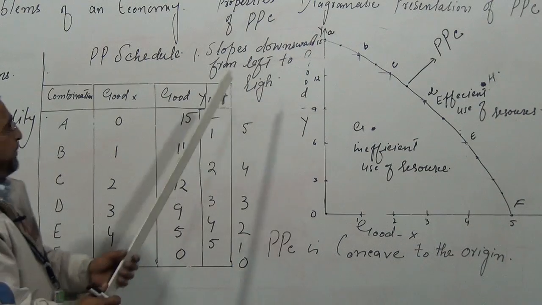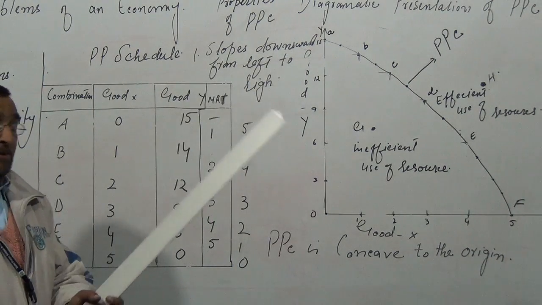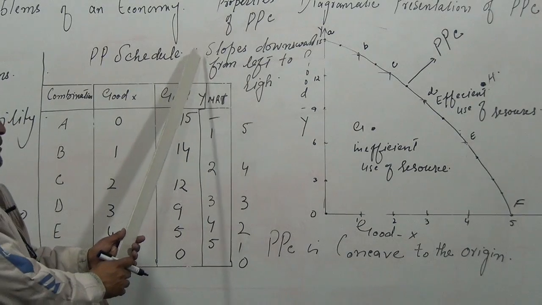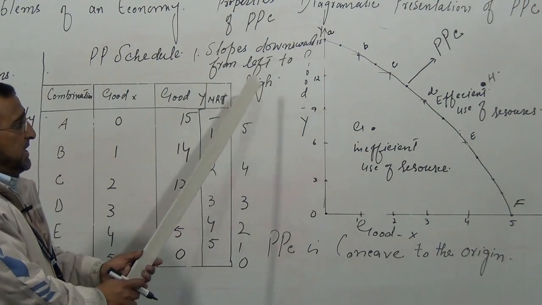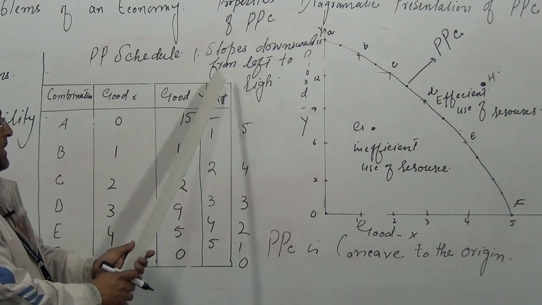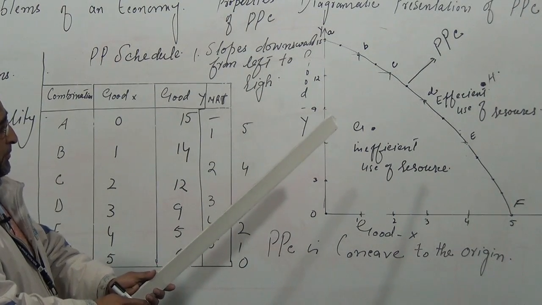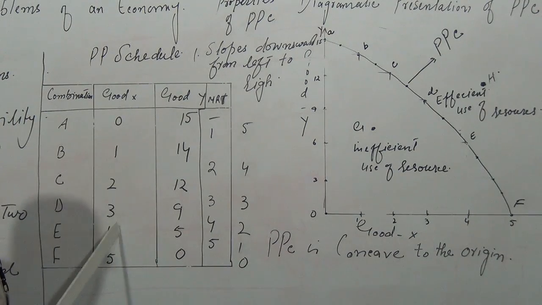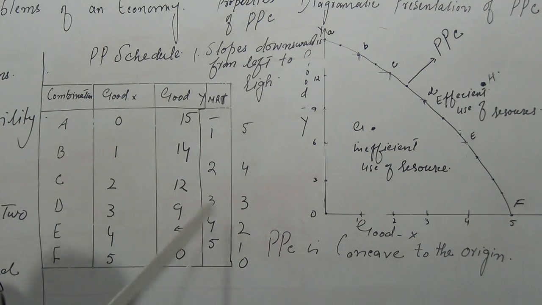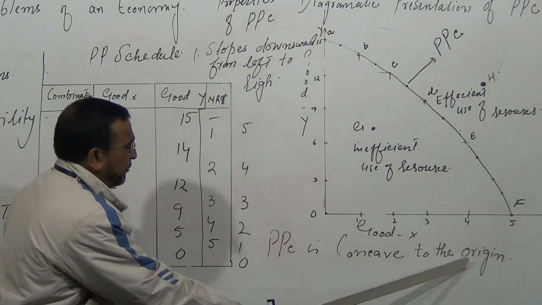So this production possibility curve has two properties, a very important concept. A question may be like this: why does the production possibility curve slope downwards from left to right? Simply, because our resources are given. When we produce more of X, we have to reduce more of Y. Why is the production possibility curve concave to the origin?